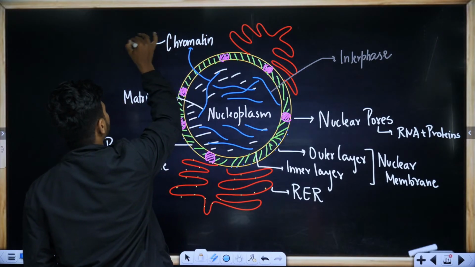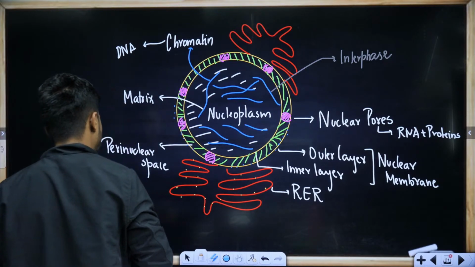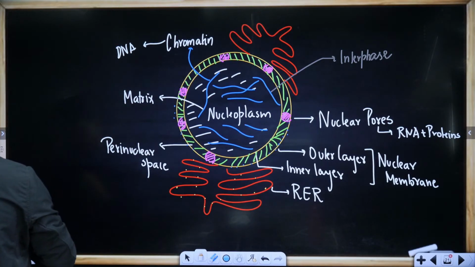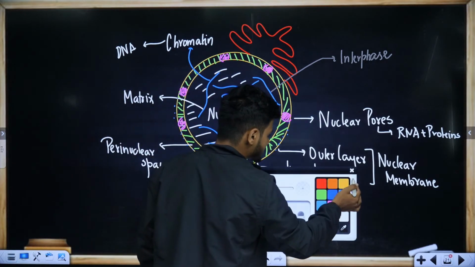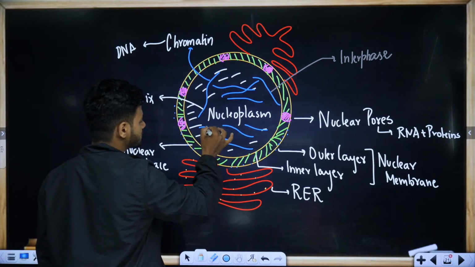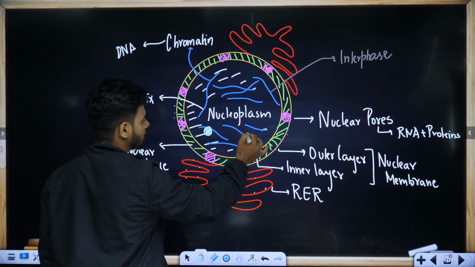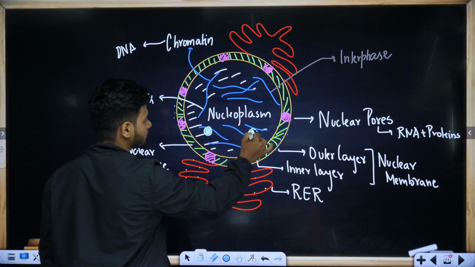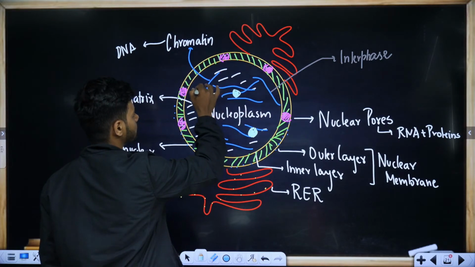Which is basically the DNA here. Now, students, in the nucleoplasm, there are some special structures. Some amorphous, round structures are found in the nucleoplasm, the matrix.